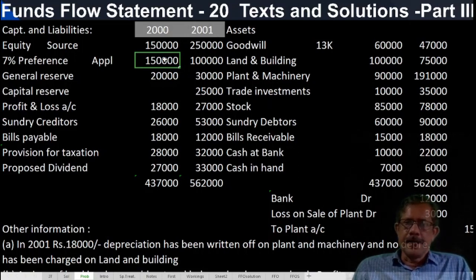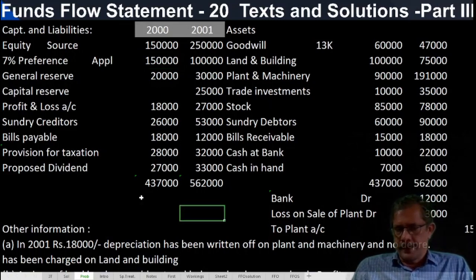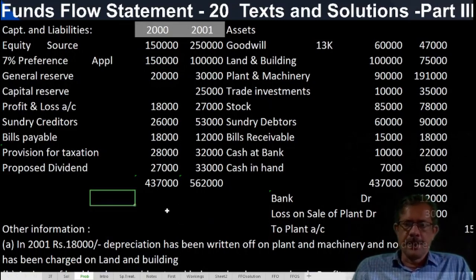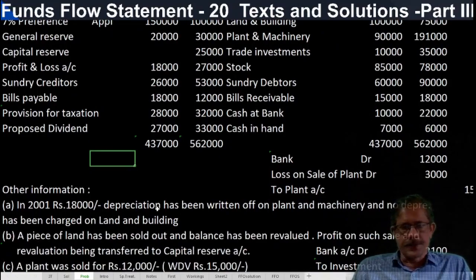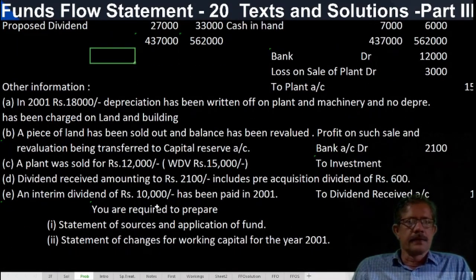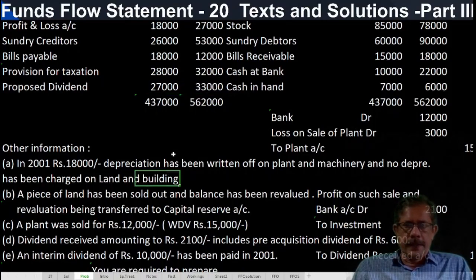Anyway, that dividend we have not considered. That assumption also may be given in the answer. So these are all the things. So interim dividend always treated as a standalone item. Should not be confused with the proposed dividend. So next, one more solution.